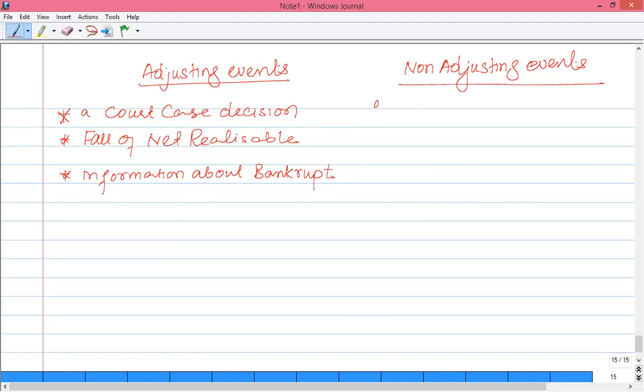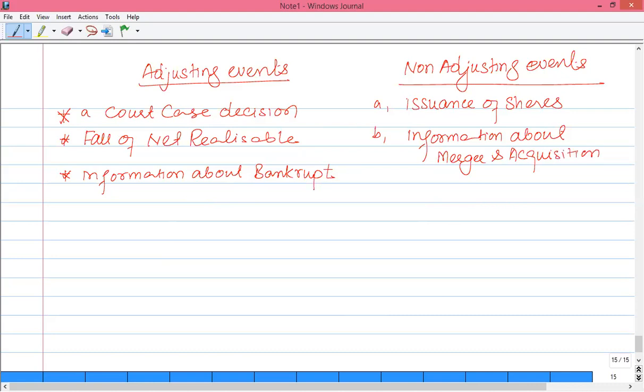For example, issuance of ordinary shares after the reporting date, some news about mergers and acquisitions, fall in the value of investment, asset or inventory destroyed by fire.